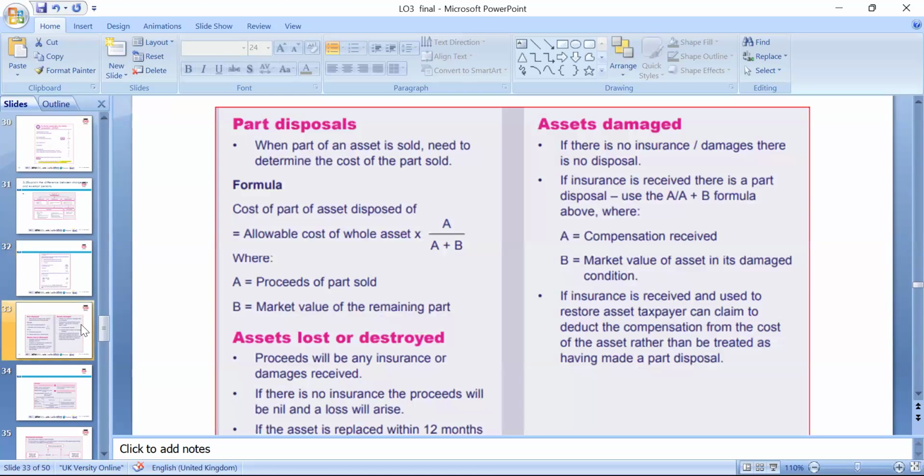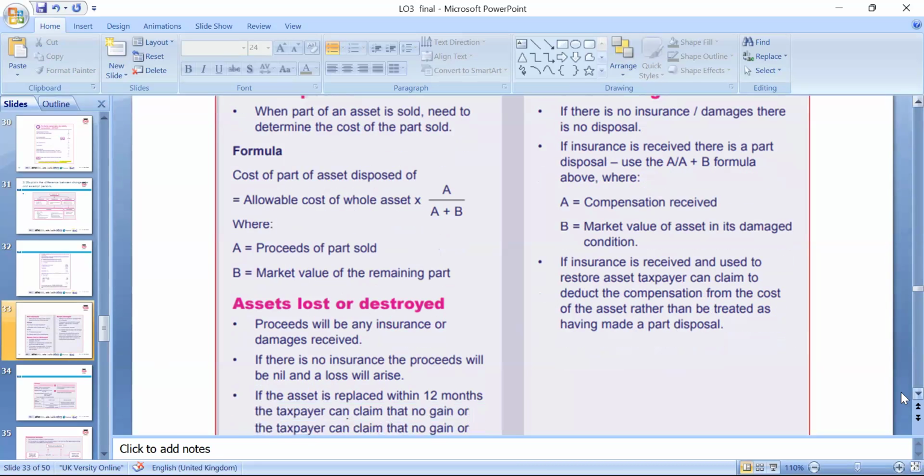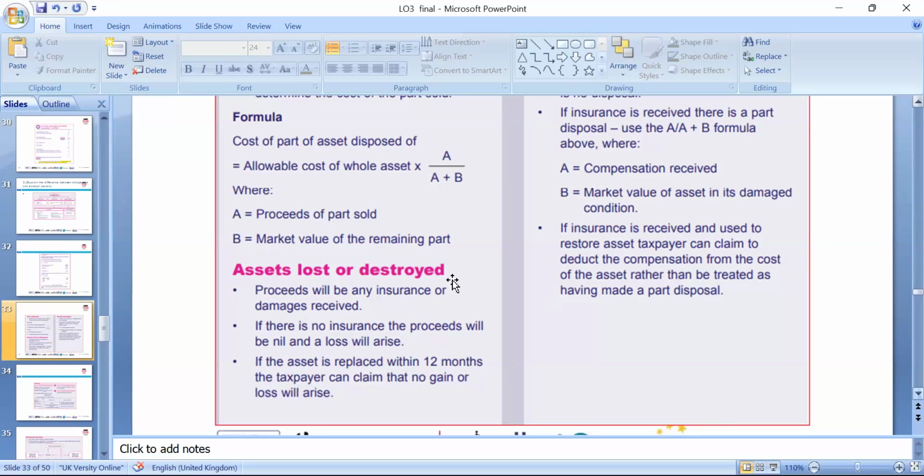Okay, part disposal: sometimes we are selling half of a property, a proportion of the property. So we normally use the formula: allowable cost of the whole asset times A over A plus B, where A is the proceeds of the part sold and B is the market value of the remaining part. If an asset is lost or destroyed, any insurance proceeds or compensation received, at the market value within 12 months, we can make adjustments accordingly for the calculation.